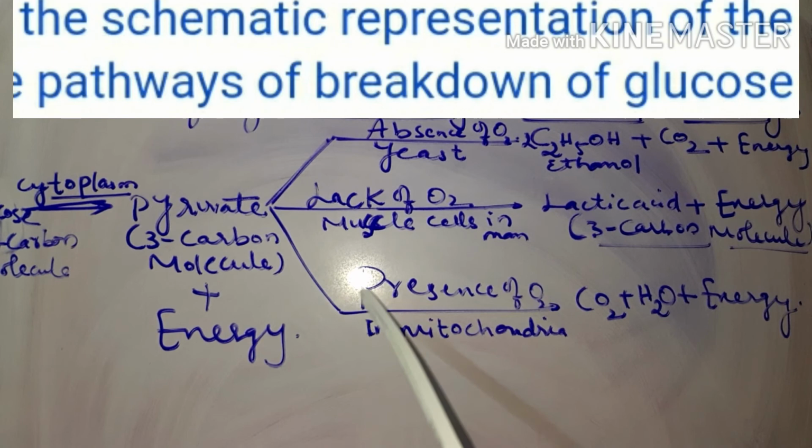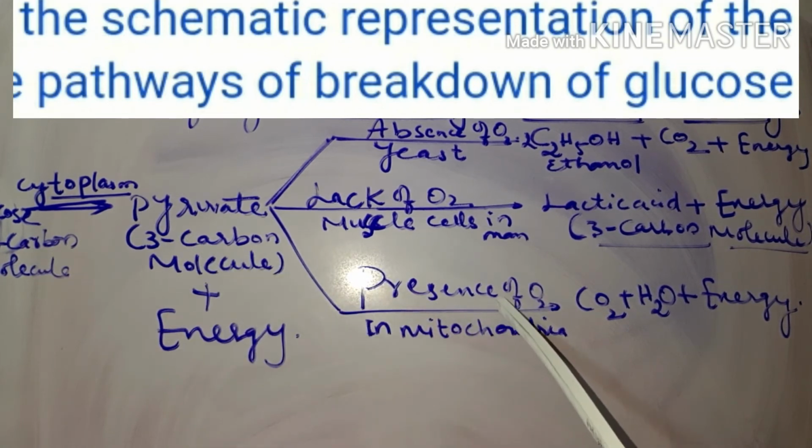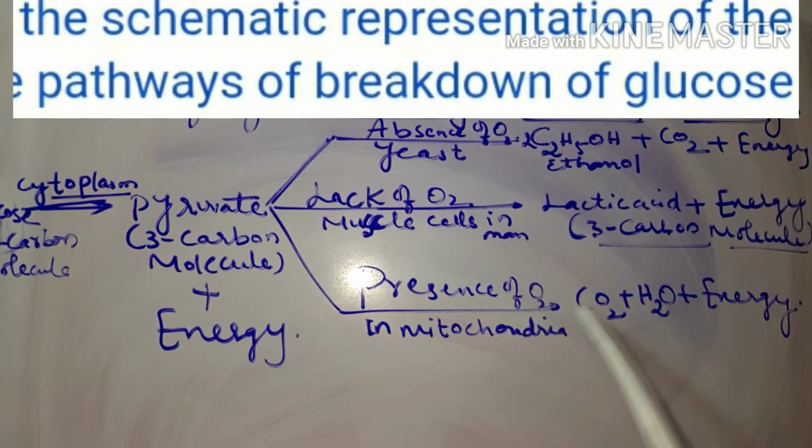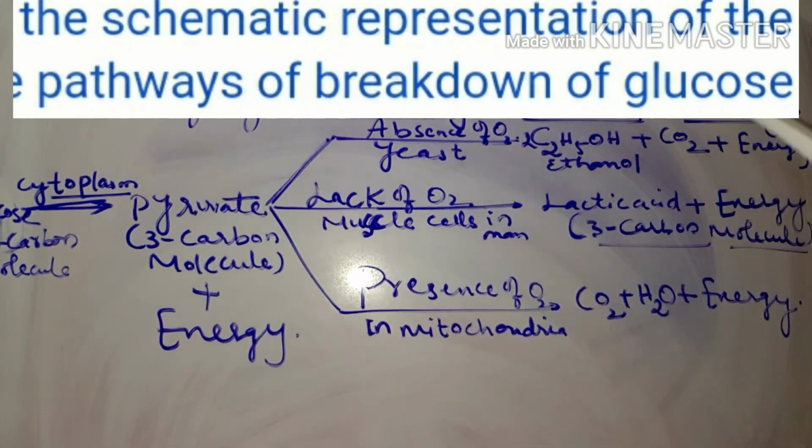And the next one is, as you all know, when this pyruvate molecule breaks down in the presence of oxygen, it takes place in the mitochondria. Once a sufficient amount of oxygen is present, it undergoes aerobic respiration in the mitochondria to produce carbon dioxide and water with a large amount of energy. So that is how the glucose molecule undergoes various pathways.